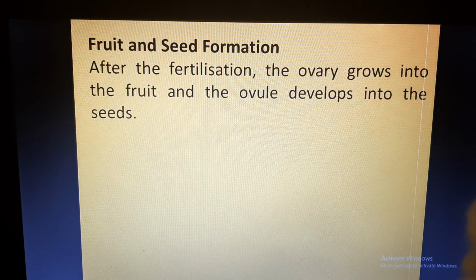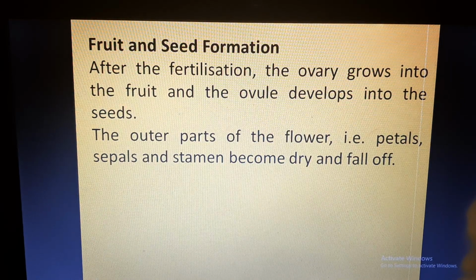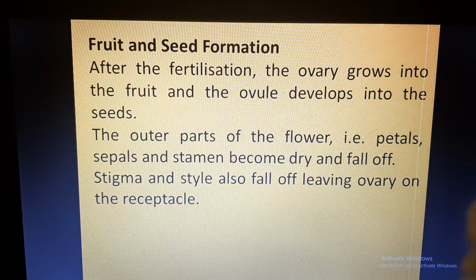So after the fertilization, the ovary grows into the fruit and the ovule develops into the seeds. The outer parts of the flower, like petals, sepals, and stamen, all become dry and fall off because now their role is over. The stigma and style also fall off, and they leave the ovary on the receptacle.